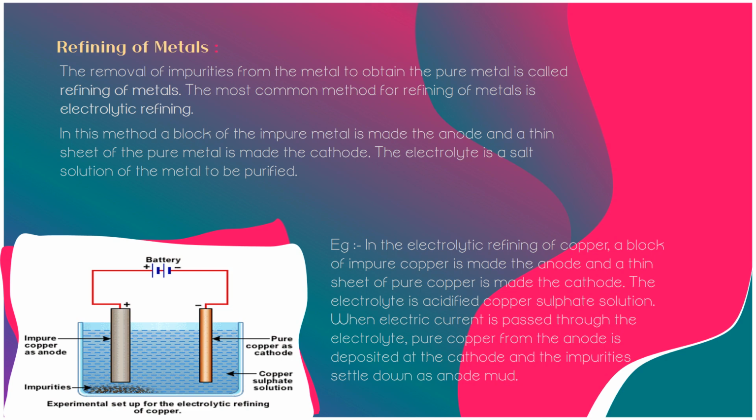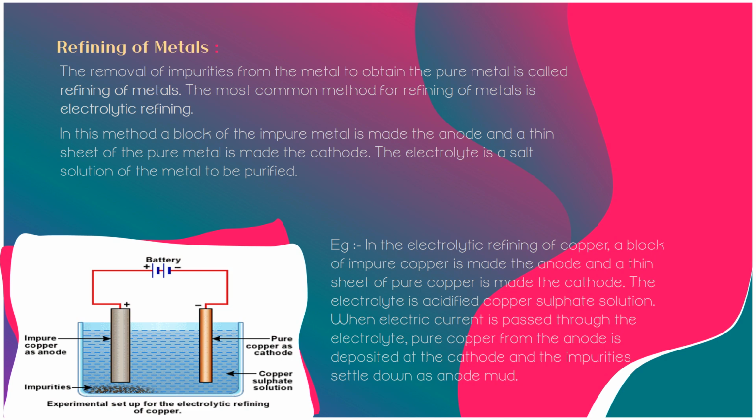For example, the electro-refining of crude copper. A thick block of impure metal acts as the anode and a thin strip of pure copper metal acts as the cathode. The electrolyte used is an aqueous solution of copper sulfate containing a small amount of sulfuric acid. On passing electric current, copper ions from the electrolyte are reduced to copper, which is deposited at the cathode.